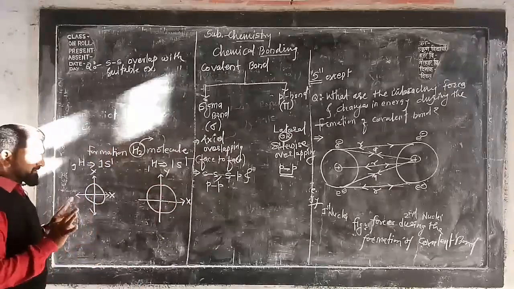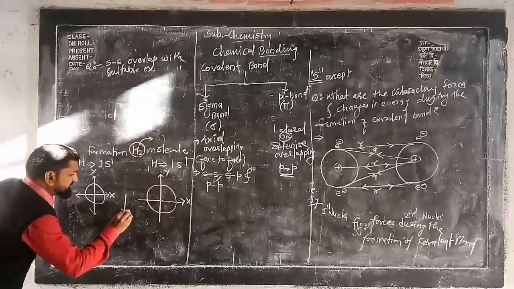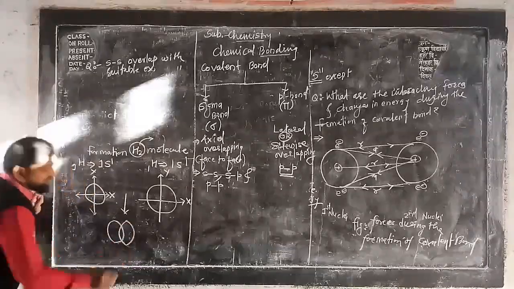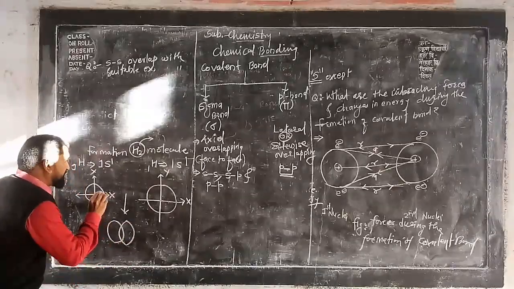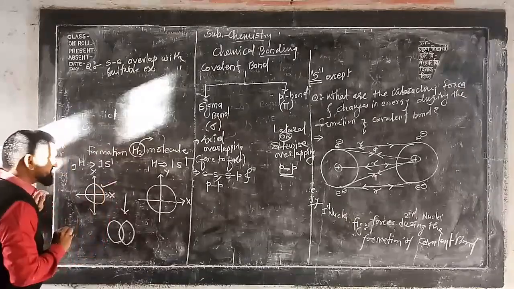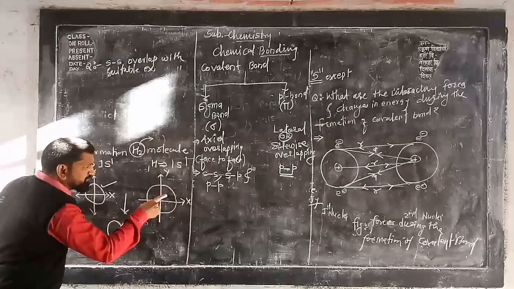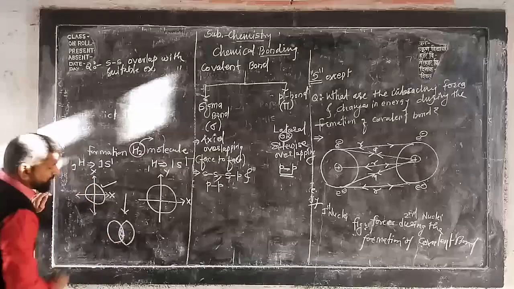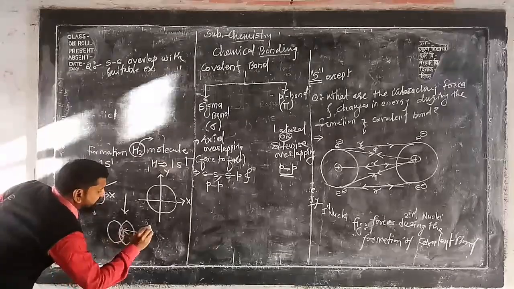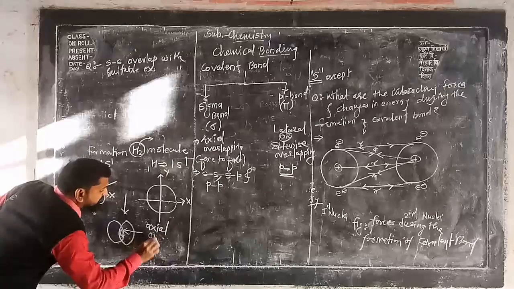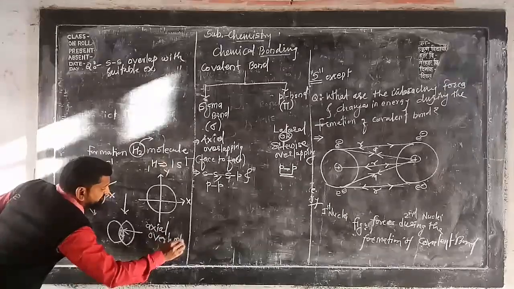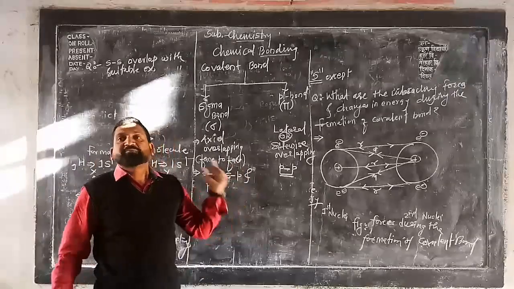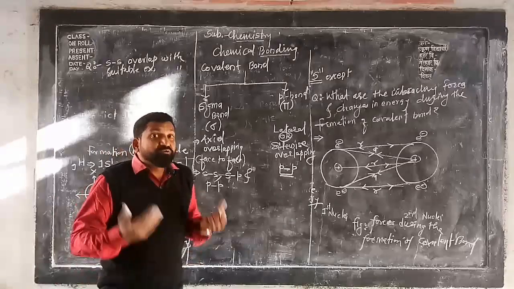Now both contain one electron. So as a result of that, what happens here? There is such a type of axial overlapping. Here there is one electron for the 1s of this hydrogen and one electron for 1s of this hydrogen, and in this way there is overlapping. Now this type of overlapping is called axial overlapping. Actually what happens, see here, the overlapping for the formation of sigma bond is along the internuclear axis.